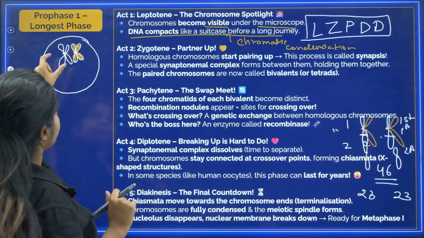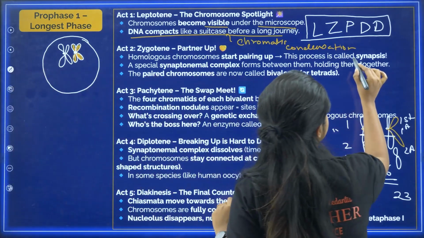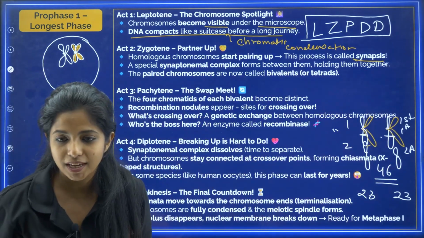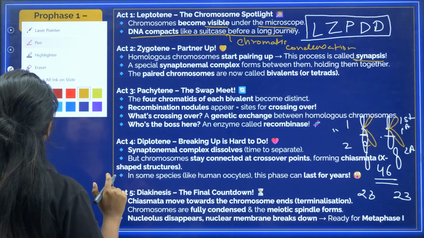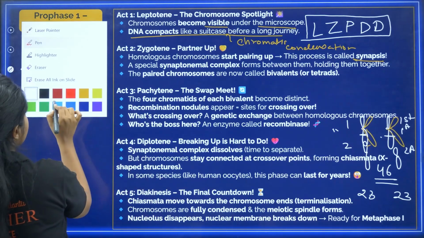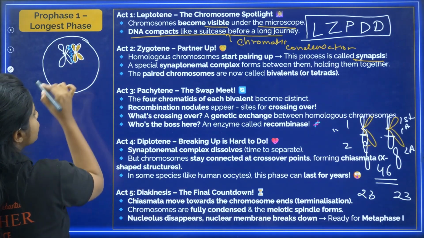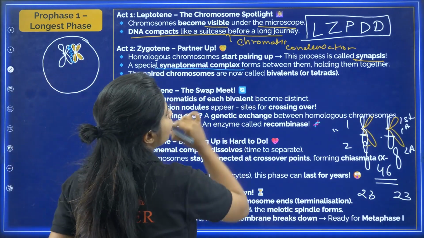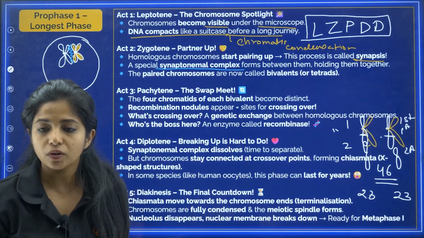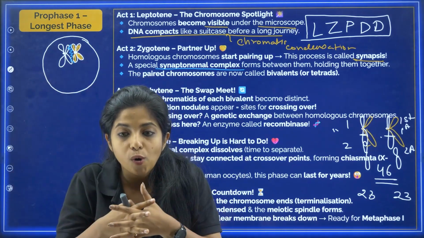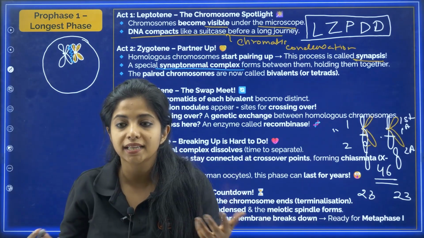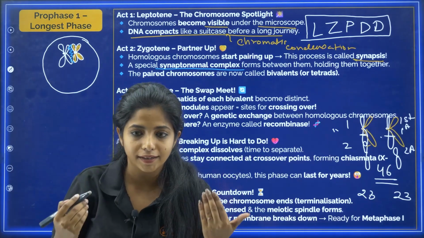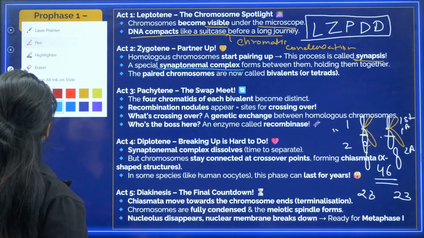Cool. Now they are pairing up, and this process is known as synapsis. Now the thing is that they don't want to be paired, which is why we need to put some glue in between, and this glue is known as synaptonemal complex. What do you call it? Synaptonemal complex, which is going to hold these guys together. Now the paired chromosomes would be known as bivalents or tetrads.